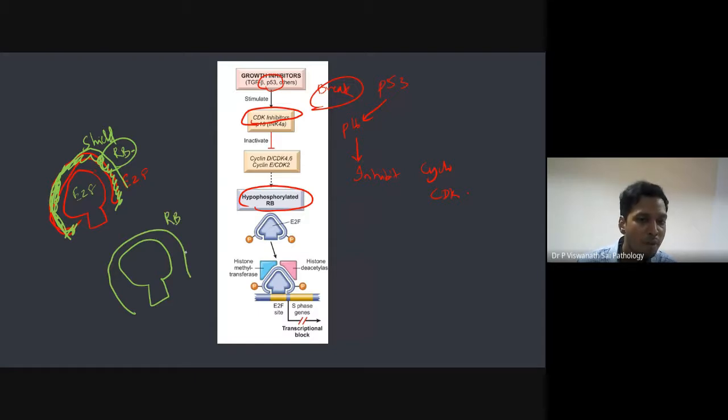When RB is hypophosphorylated, it will lie on top of this. As a result, it is shielding the E2F factor. Normally, what is the function of E2F? E2F is a transcription factor that will bind to the DNA and cause transcription and translation of proteins which are involved in cell division. So here what is happening? It is blocking the E2F. It is basically silencing the E2F, rather, we can use that word.